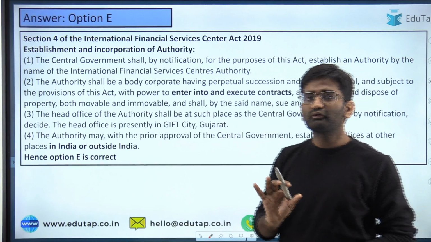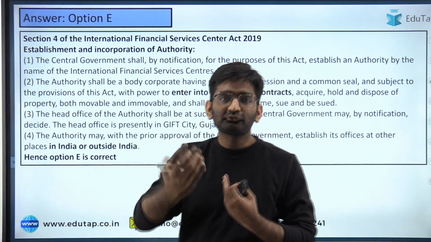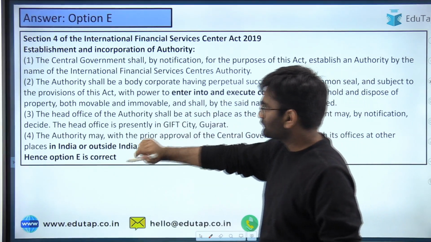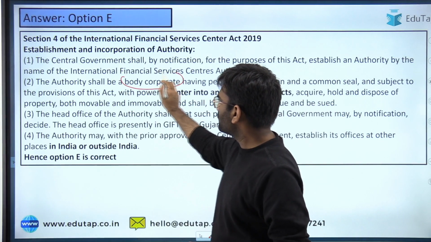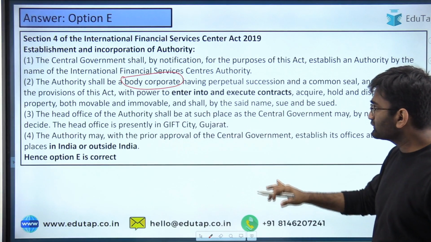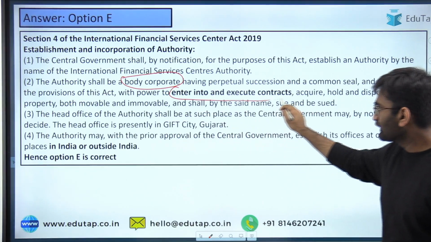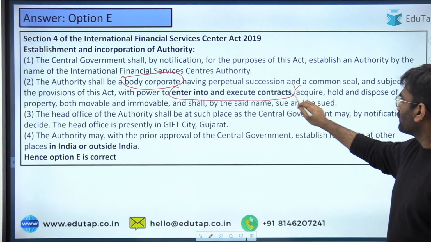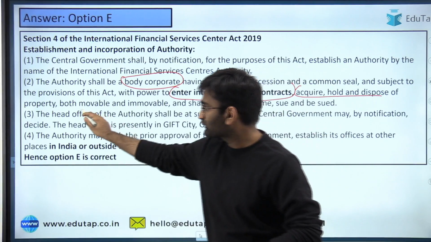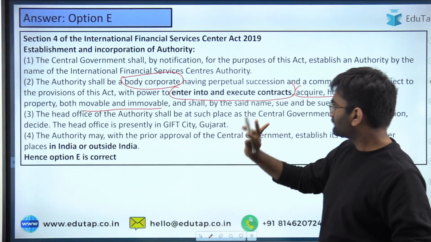Section 4 is really important, friends. Please go through each and every part of this section, and here you can see the authority is described as a body corporate, which means it has a legal identity of its own, because of which it has the power to enter into and execute contracts, also acquire, hold and dispose of property, and there is no restriction on that. Movable and immovable property can be acquired.